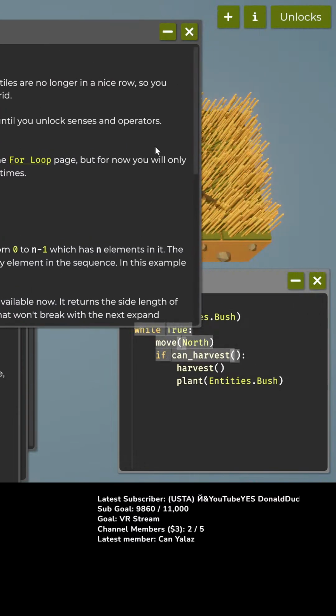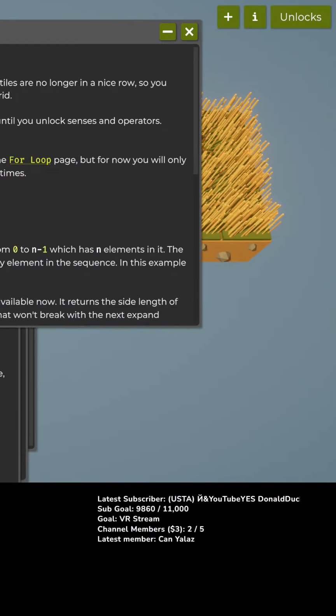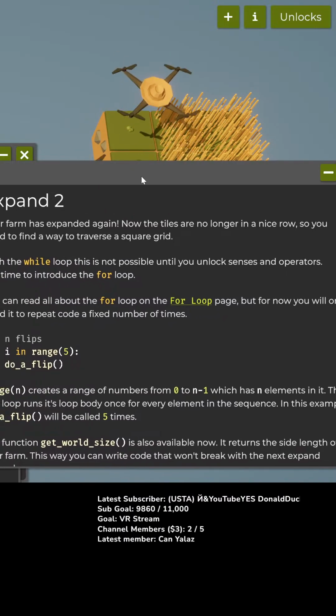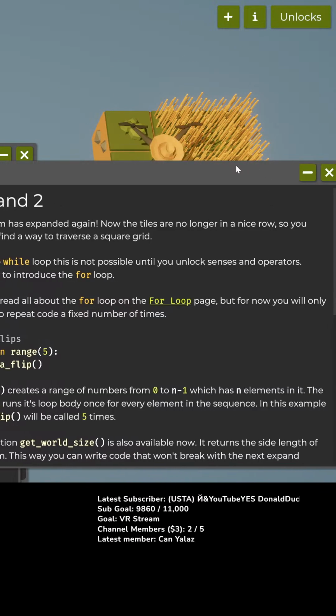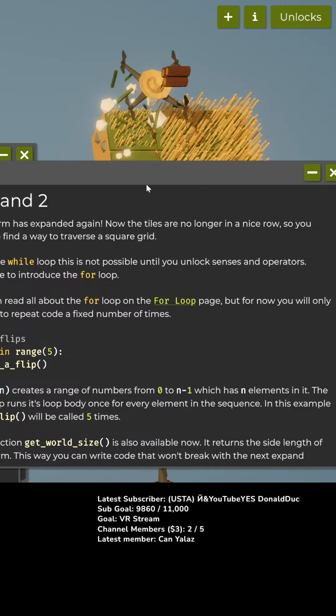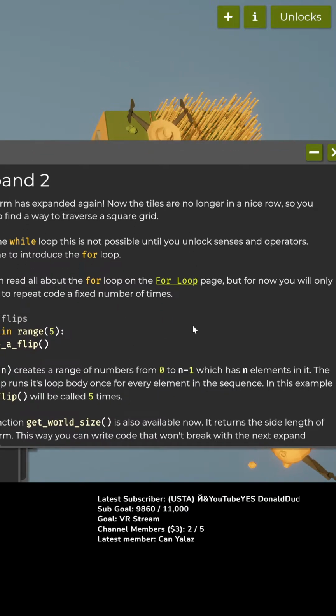The for loop. Okay, this is blinking and it's annoying me. Let's move that. The for loop runs its loop body once for every element in the sequence. This example, do a flip, will be called 5 times. The function getWorldSize is also available now. It returns the side length of your farm. Okay, I guess we only get square farms.